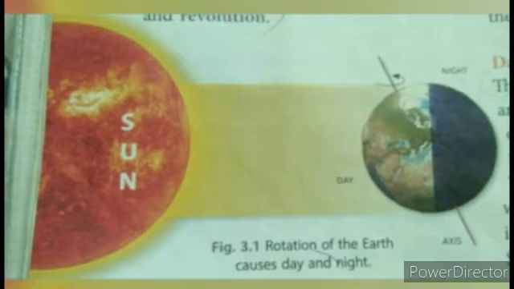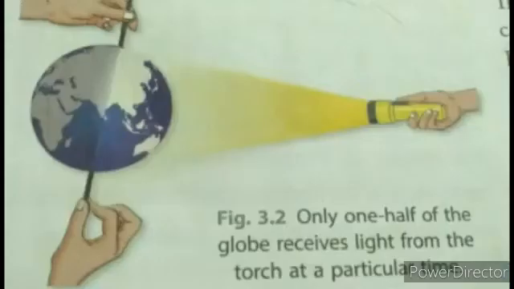Children, you have to try out this activity which I'm going to show you now. This is activity time. You're going to do an activity for the rotation of the earth. If you have a globe and a torch, you can keep it ready with you. Otherwise, if you don't have a globe, you can use a ball for this activity.